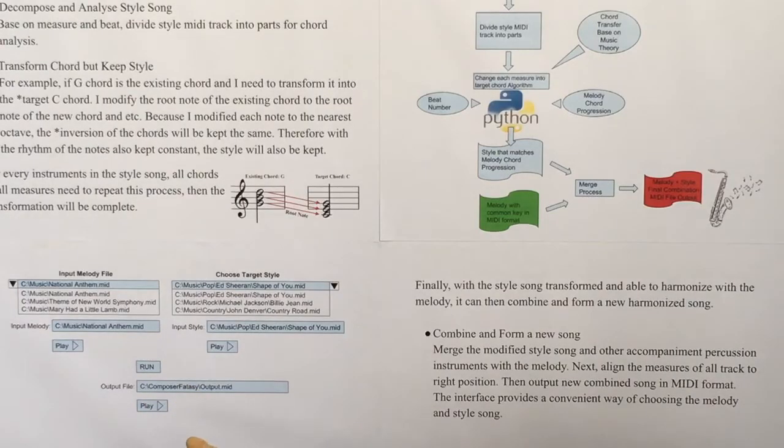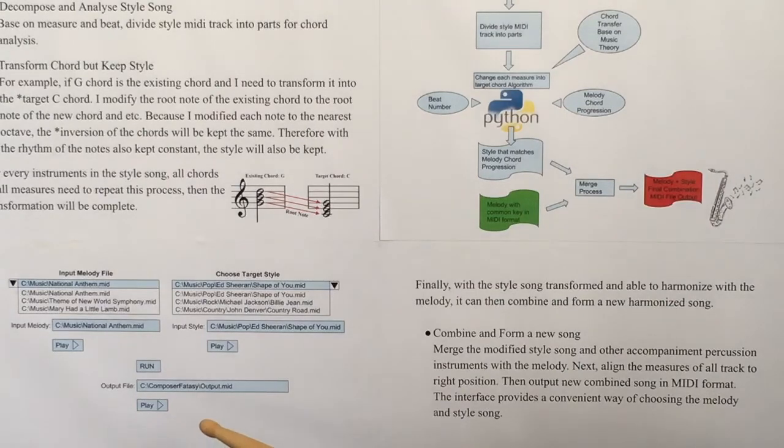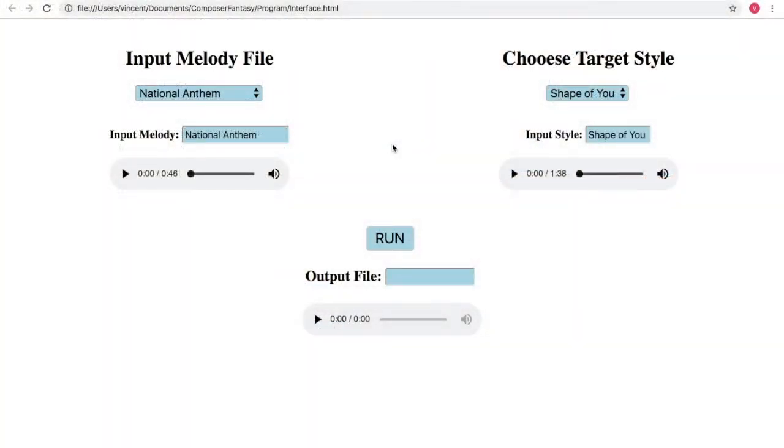I've also written an interface using HTML and JavaScript for a convenient way of choosing the melody and style song. Now I will demonstrate the interface and the combination generated by my program. First, there are a couple of melodies here that you can choose from to match up with any of these styles in the target style section. Let's say we choose the national anthem. Okay, and for the target style we can choose, let's say, the pop song Shape of You.